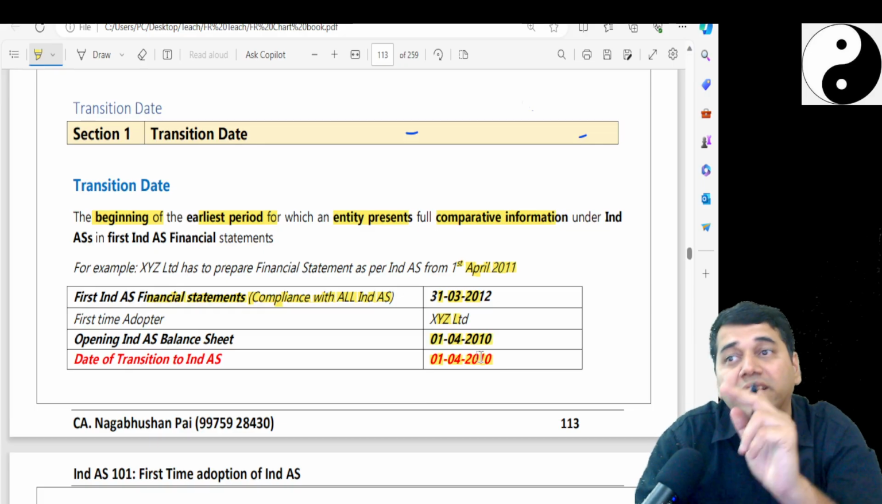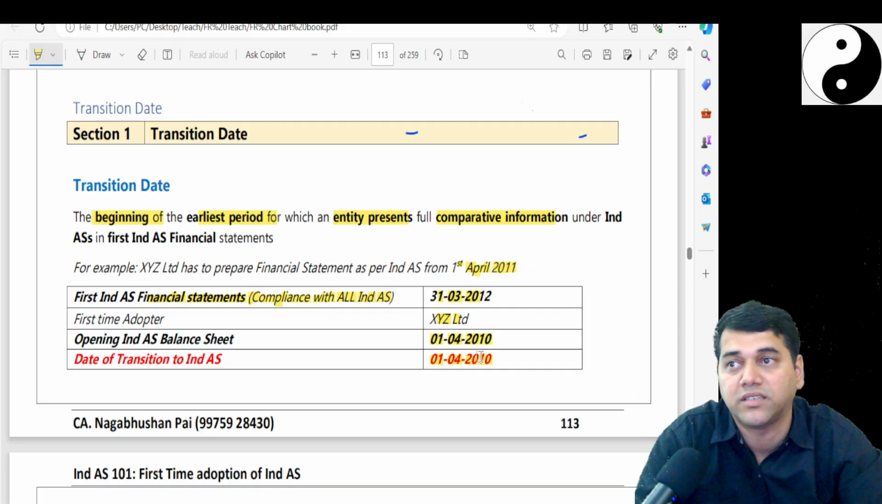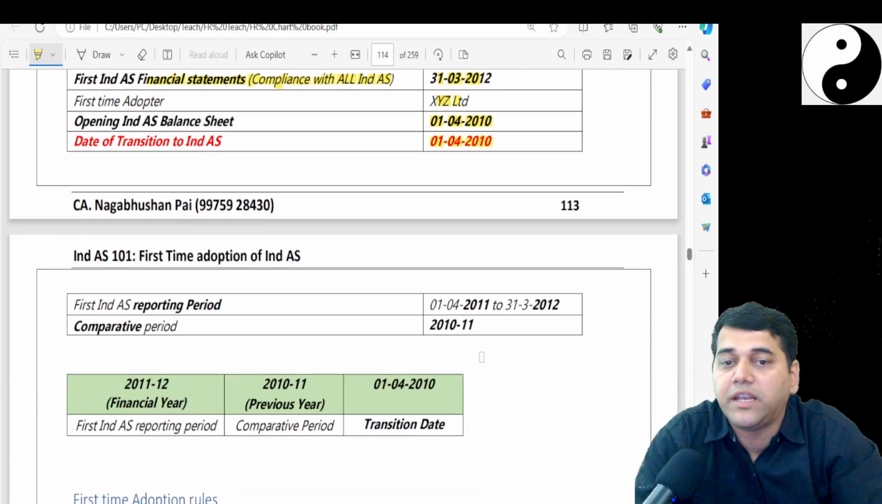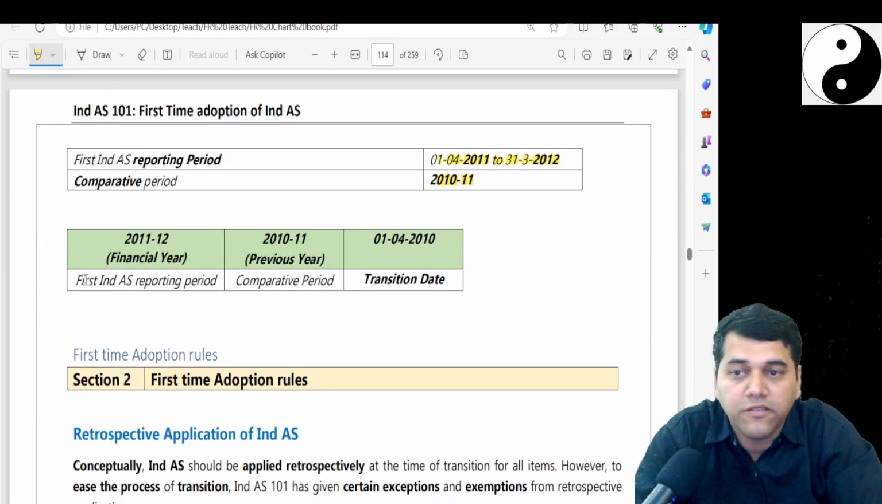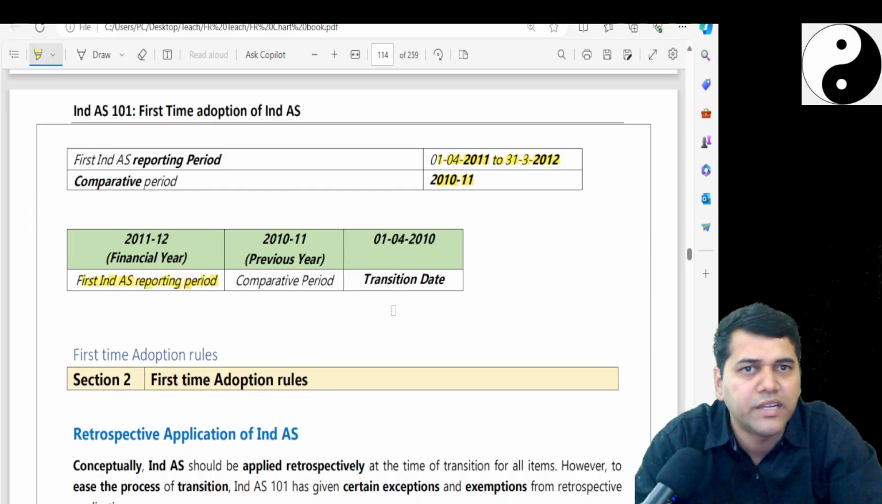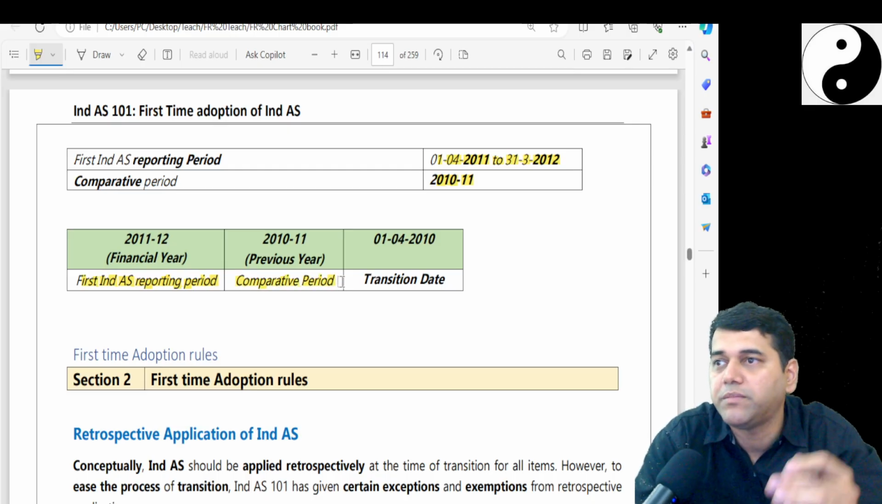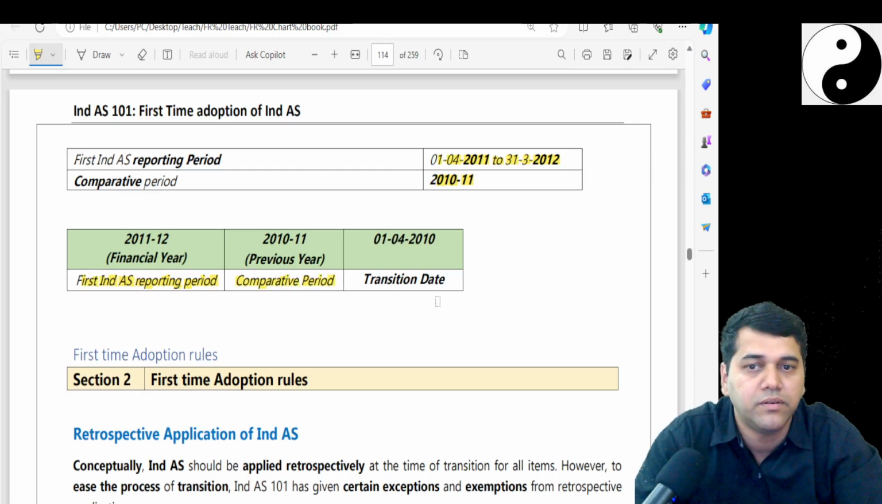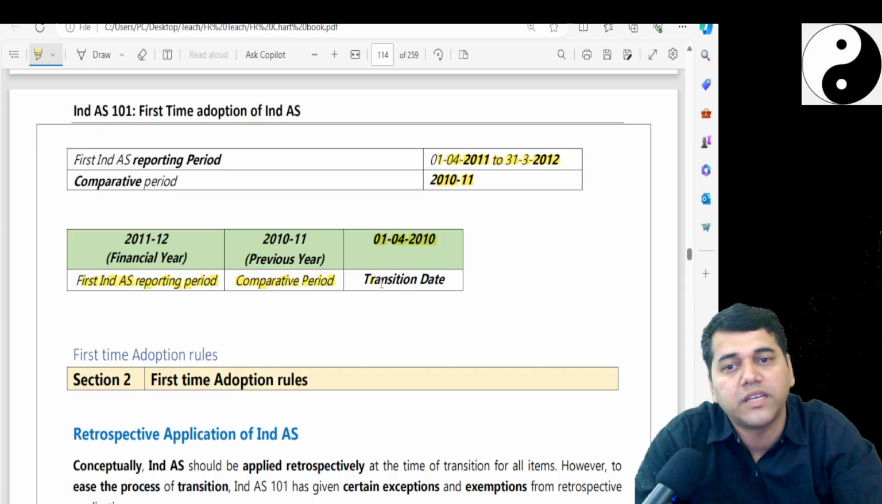You have to pass certain accounting entries on the transition date, so it is very important to figure out the transition date. The reporting period is 11-12 and the comparative period is 10-11. So 11-12 is the first time Ind AS, full Ind AS there. 10-11 will be comparative, where a lot of restatements and reclassifications must have happened. And 1/4/2010 is the transition date.